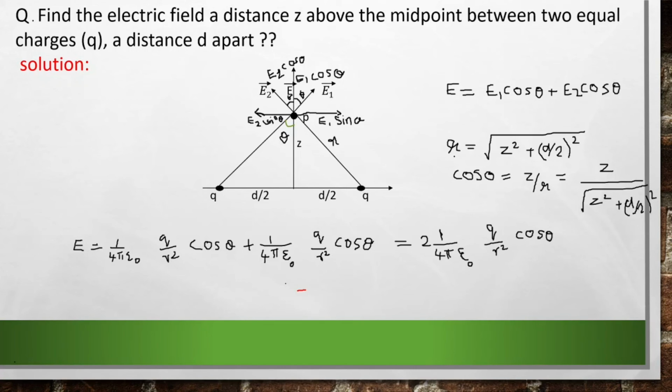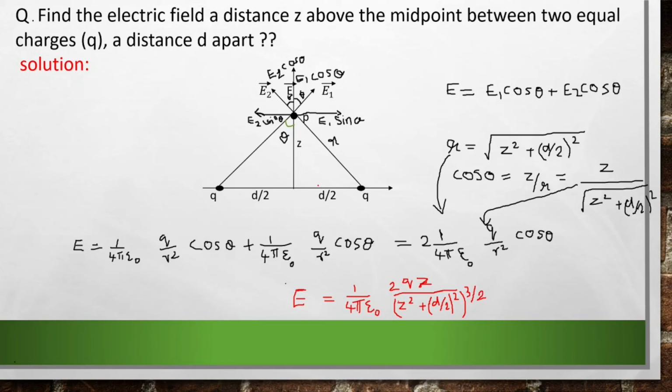So let's apply these two equations in this formula. So the final answer is E is equal to 1 by 4 pi epsilon 0 2qz by z square plus d by 2 all square all raised to 3 by 2. This is the electric field at point P due to the two charges Q. So this is our final answer.